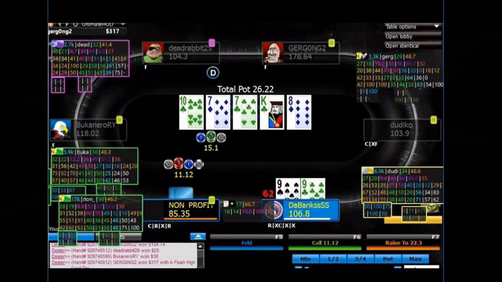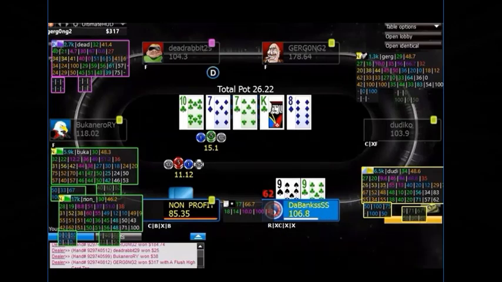He bet the river. It looked a little bit weird in the sense that what hand did he actually have that he checked back the turn and he bet the river for value. Like, yeah, he can have something like king, queen of diamonds, something like that. But that's very little. And I blocked some stuff. So I think I ended up calling, but I'm not really sure about it.